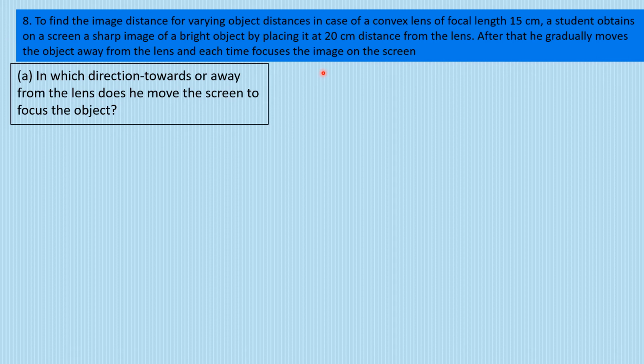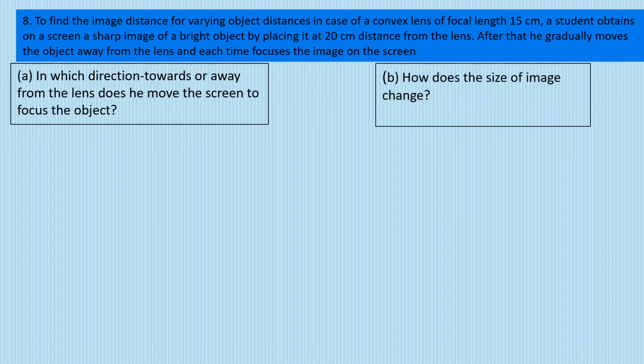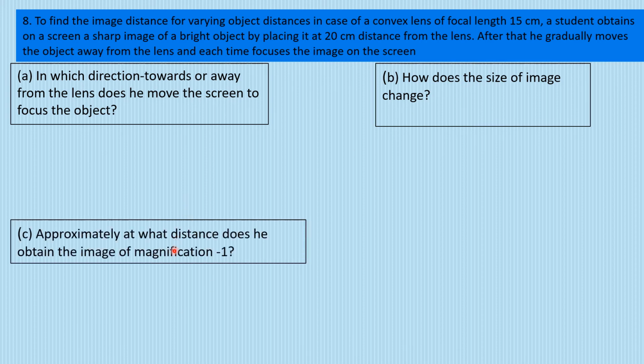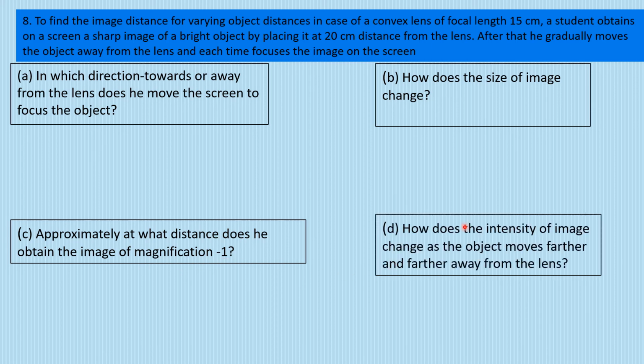Now what would happen? First question, in which direction, towards or away from the lens, does he move the screen to focus the object? See, अभी अगर उसने object distance को change किया है तो image distance definitely change होगा. तो अगर I want the image on the screen again, I have to move the screen. So they're asking in which direction should the screen be moved. First I'm explaining you all the parts of the question. Part B, when the object distance is changed, how would the size of the image change? Part C, at what distance should I keep the object so that the image is of magnification -1? And part D, how does the intensity of the image change as the object goes away and away from the lens?